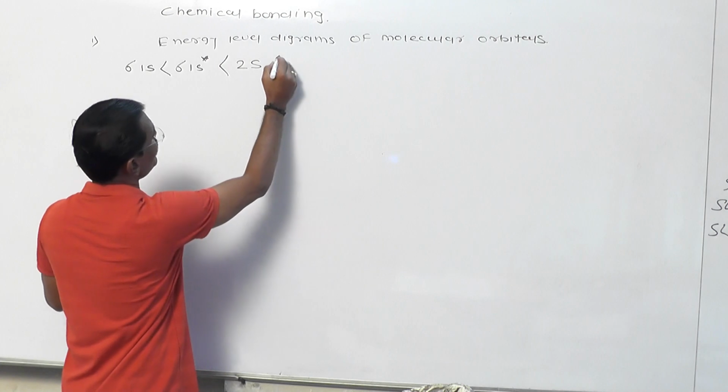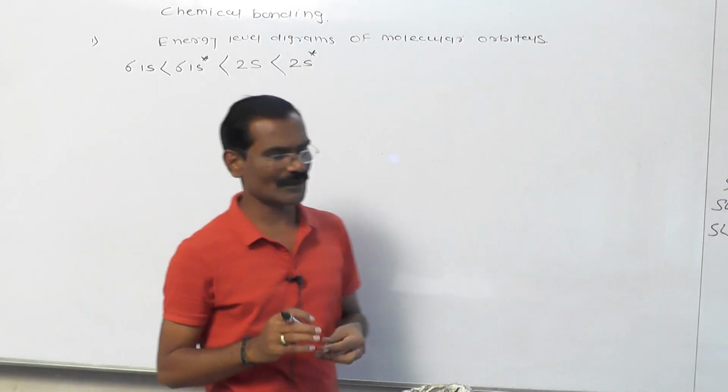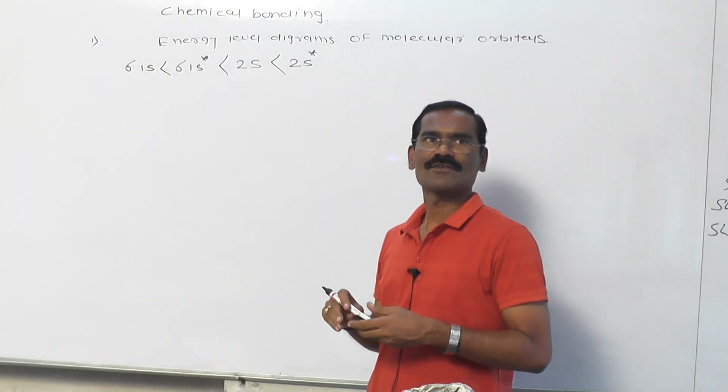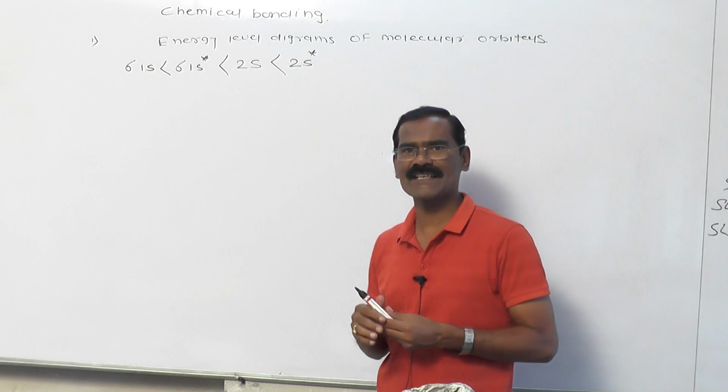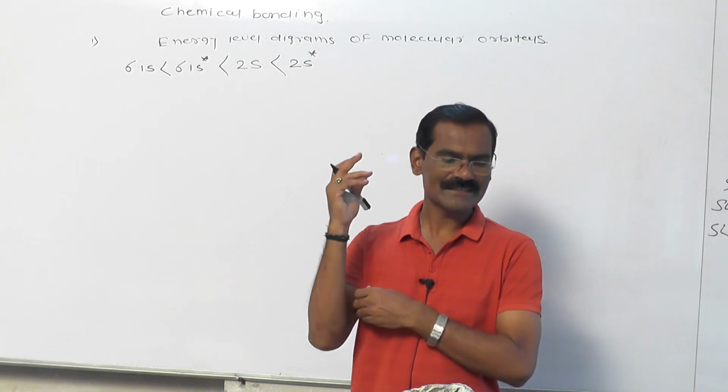So after that 2s, you know very well, this is called the 2s star. What is the meaning of 2s star? Anti-bonding of the 2s is called sigma star 2s or 2s star. Now these are very interesting concepts, or very interesting phenomena, related to this point. Dear student, these are very interesting.